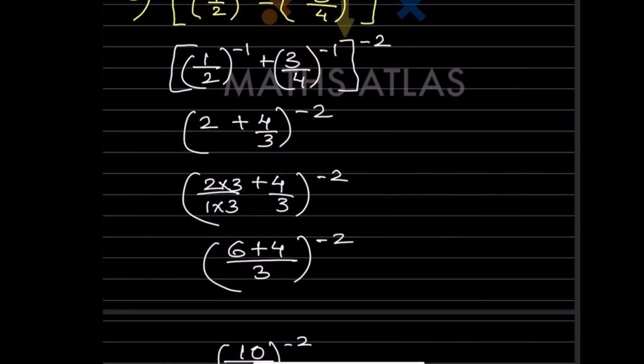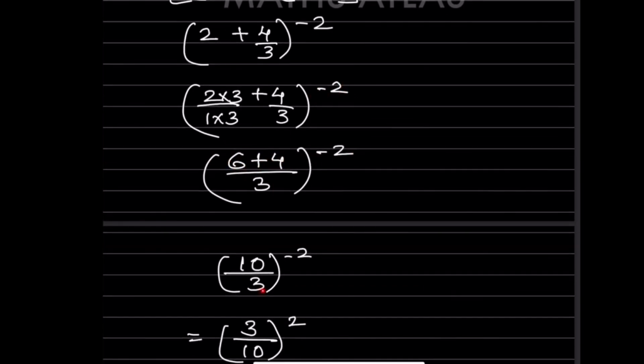Now first thing we are going to do, we are going to solve the bracket, bring it to one number, because now we have two terms here, so bring it to one term, and then we will make this negative exponent positive. Here the denominator is 3, which means the LCM here will be 3. This is what I have done here. So this is going to be 6 plus 4, that is 10 by 3, and the exponent let us keep the same. Now this is 10 by 3 raised to minus 2.